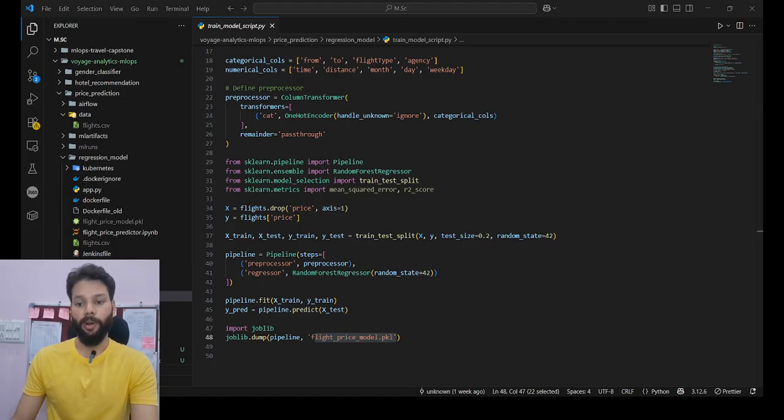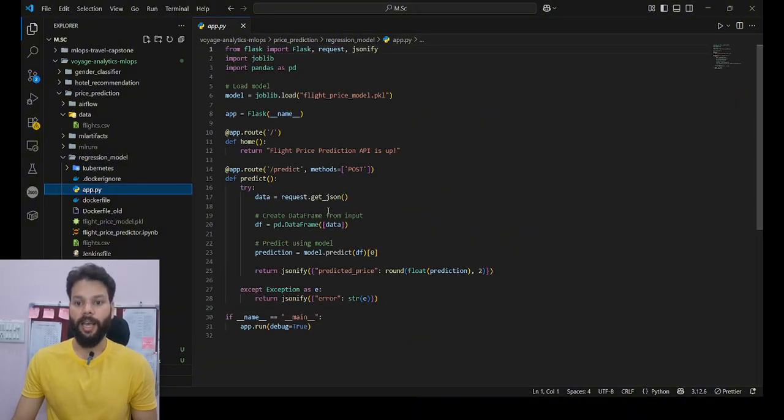Now, with the model trained and saved, the next step was to expose it using a REST API for real-time inference. Let's take a look at that. So here is our app.py file wherein I have loaded this joblib file.